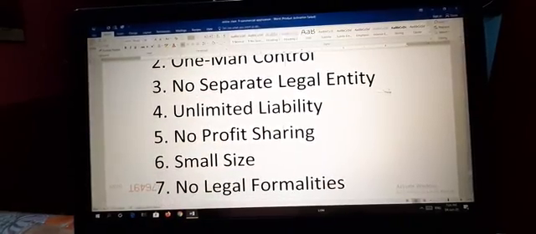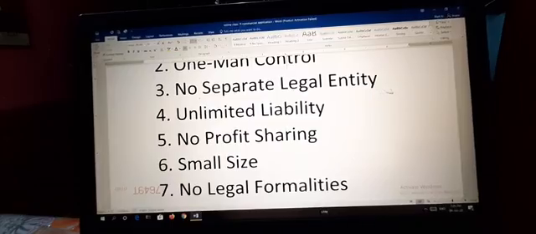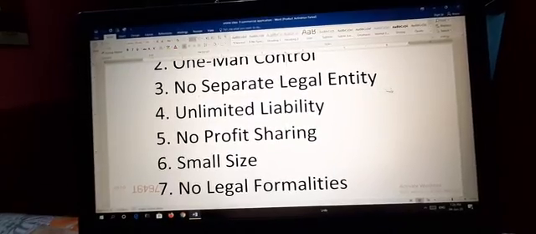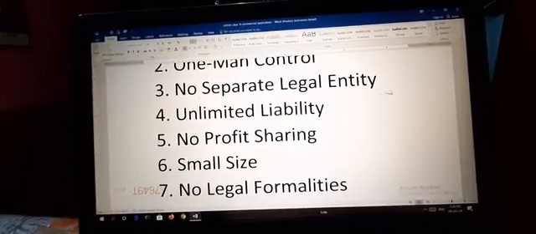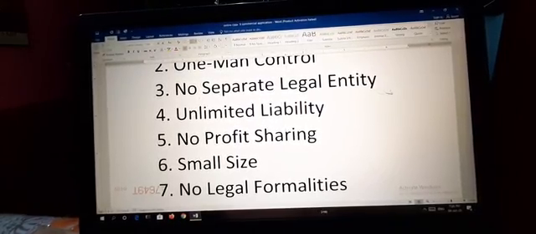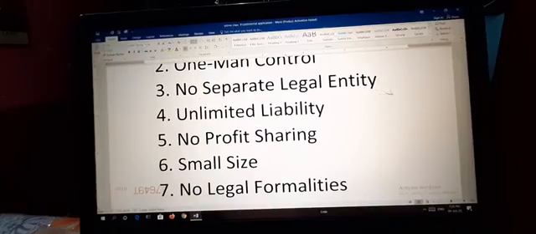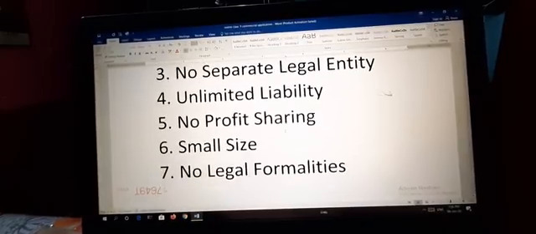Third is no separate legal entity. A sole proprietorship has no legal identity separate from that of its owner. The law makes no distinction between the proprietor and his business, because there is no difference between the proprietor and the business. There is no law to differentiate between the proprietor and their business. That is why there is no separate legal entity.